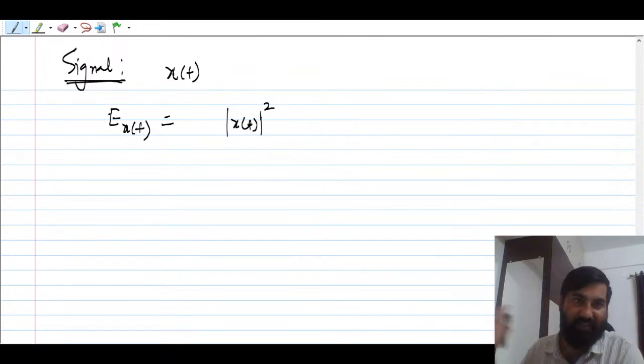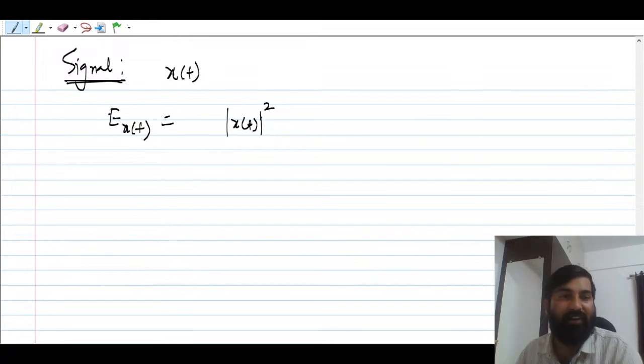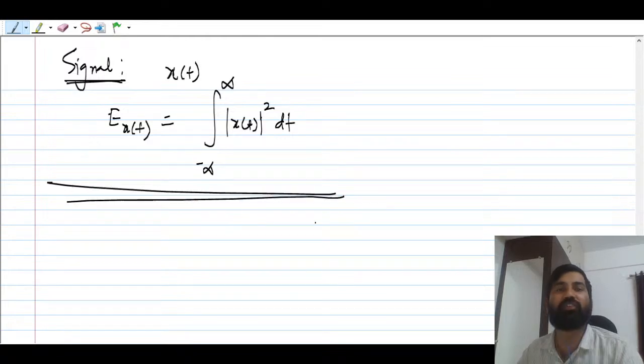If x(t) is real, you don't have to take the mod. But if x(t) is complex, then you take the mod, so that the mod will manage everything. So |x(t)|² you integrate from minus infinity to infinity dt. This is the energy of the signal.